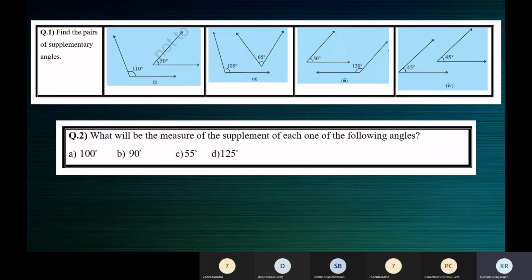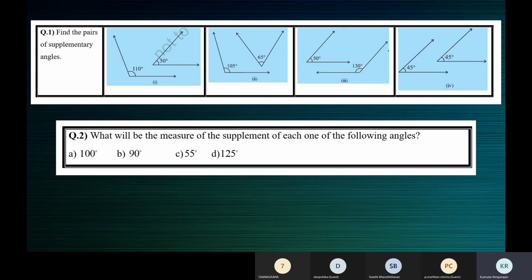And when two complementary angles are equal, they'll be 45 degrees each. So you can say 45 degrees, 45 degrees. Both the angles measure 45 degrees. So when two complementary angles are equal, each of them will be equal to 45 degrees, correct? Yes, ma'am.